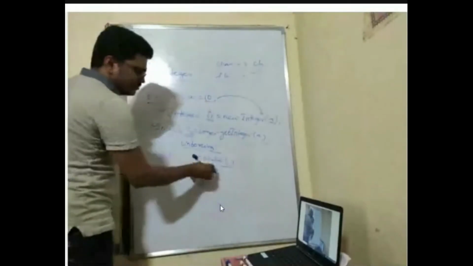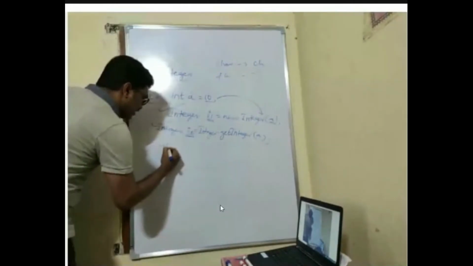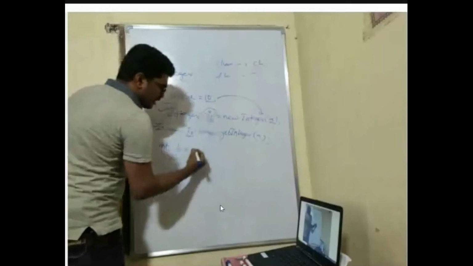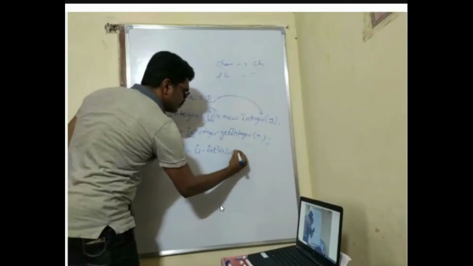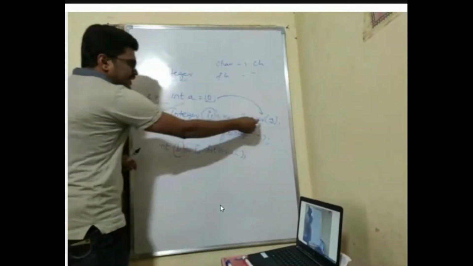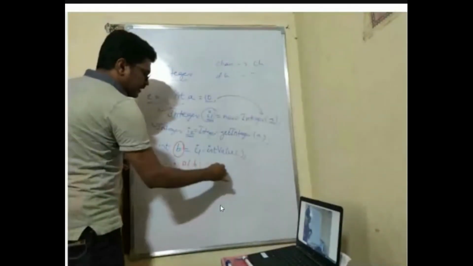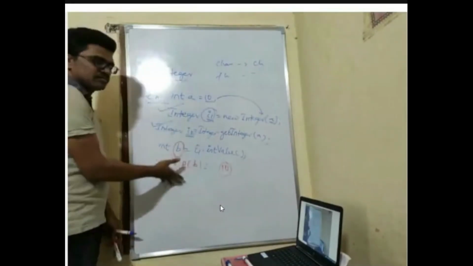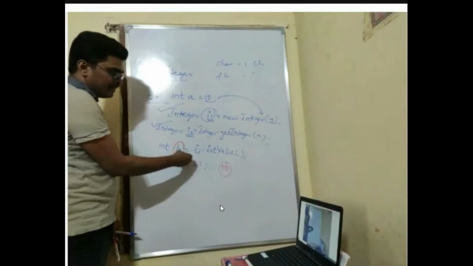See, for example, I want to represent int b is equal to the value of this one. So what do I do? I1.intValue(). If I say this, I get the basic integer value. If I print System.out.println(b), I get the output as 10. So here I am doing unboxing. I am converting the object to its primitive type.